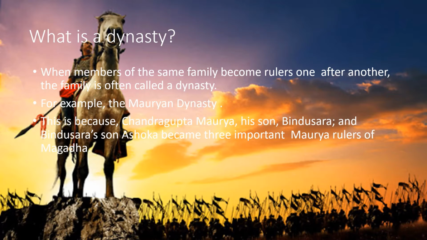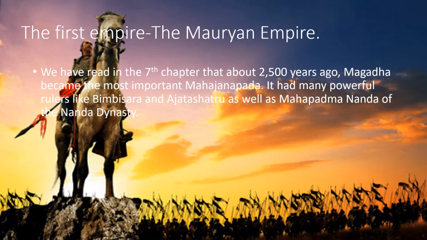In this lesson we are going to discuss the Mauryan dynasty only, because Chandragupta Maurya, his son Bindusara and Bindusara's son Ashoka became three important Mauryan rulers of Magadha. So now you understand that the founder of the Mauryan dynasty is Chandragupta Maurya. Now the first empire, the Mauryan Empire.